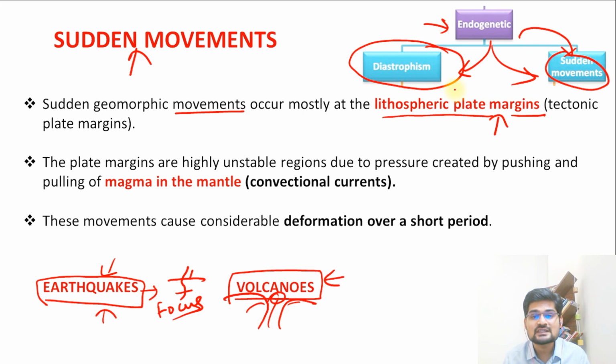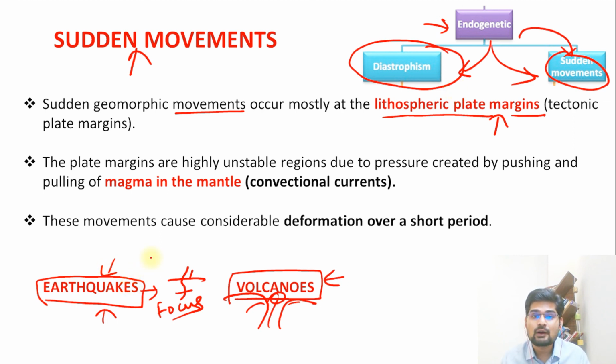So what do these forces do? They lead to changes, various kinds of landforms, mountains, continents, continental margins, and several places that we study on the Earth's surface in the geomorphology part of physical geography. We find these changes happening, and these are the forces responsible for them.